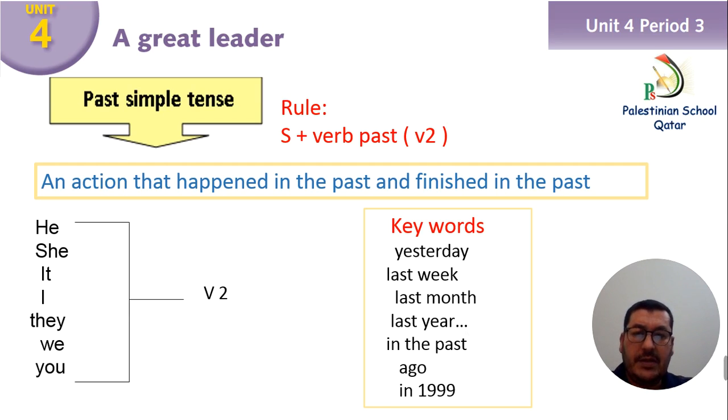Now, all the rules, be careful about the keywords. So if we find any of these words, the keywords, in the sentence, we know that this sentence is in the past. So in this case, we need to put the verb in verb 2 or in the past.